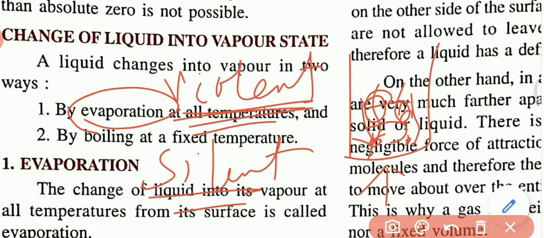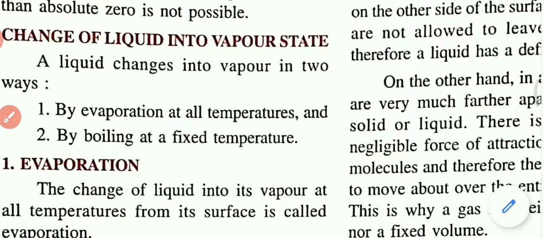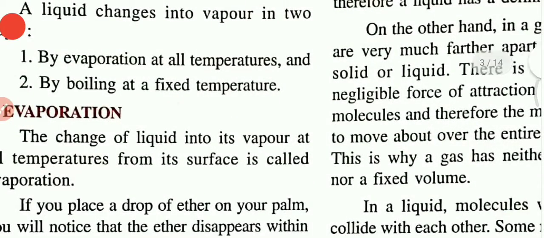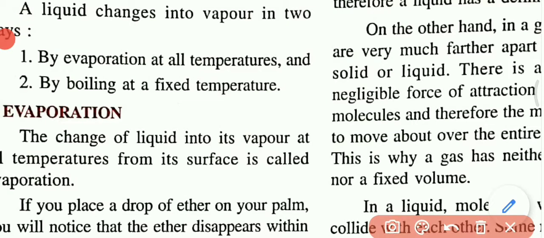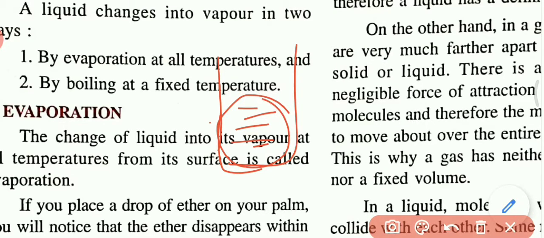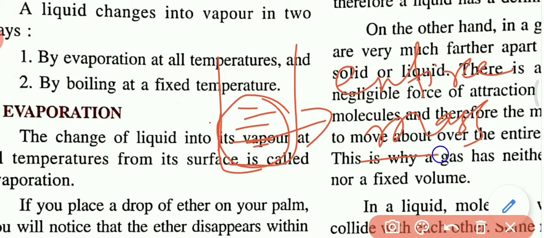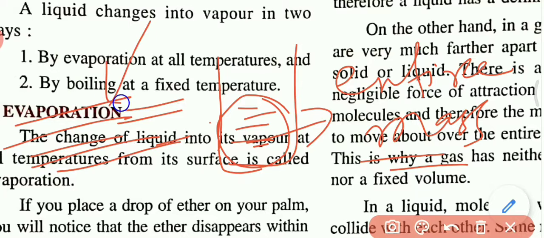Is it clear? Now, whenever a liquid boils, for example, this is water, the boiling takes place in the entire mass of the substance, the entire mass. But evaporation takes place only at the surface. Evaporation takes place only at the water level, where the heat is absorbed, only on the surface of the liquid.